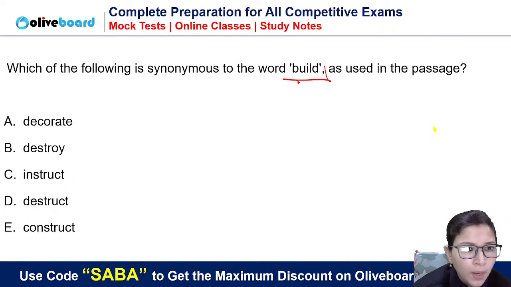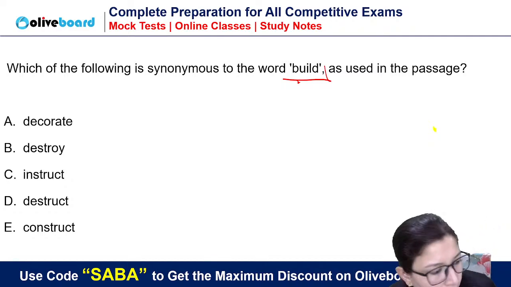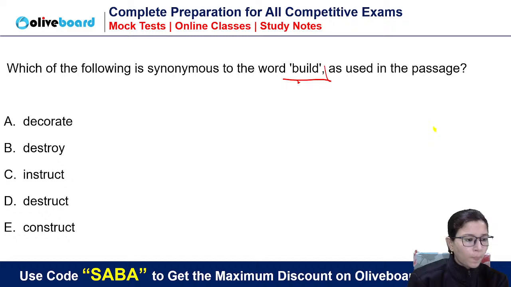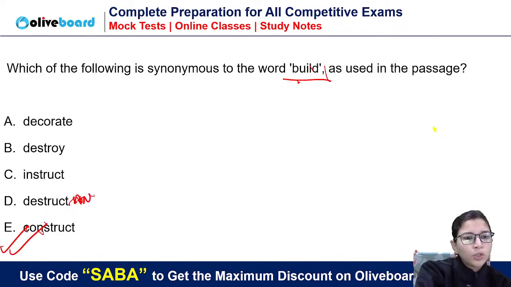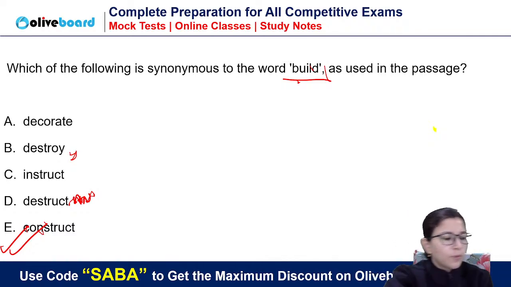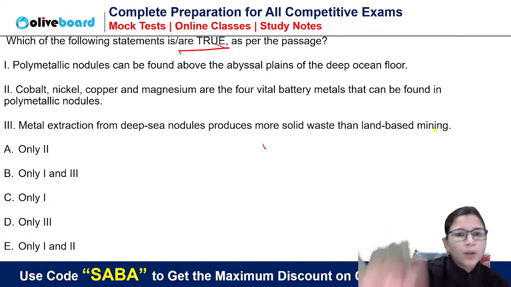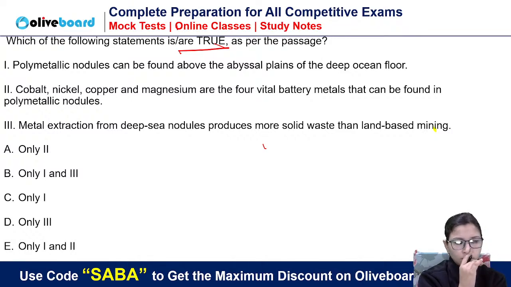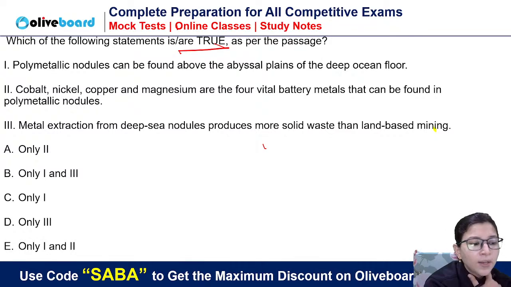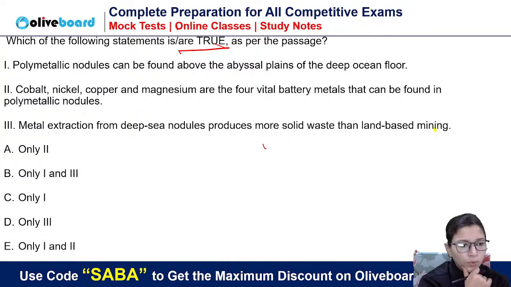Synonym of the word build. Ruminate means thinking. Simple, build. Opposite will be, अच्छा, synonym is construct. If the opposite was asked, it would be destruct, antonym destroy, destruct, all these things. Easy. Now let's come to the question answers part. Okay. The vocab part, vocabs were very very easy. Let's come to the question answer part. Question number 1. Build doesn't mean instruct, it means construct.